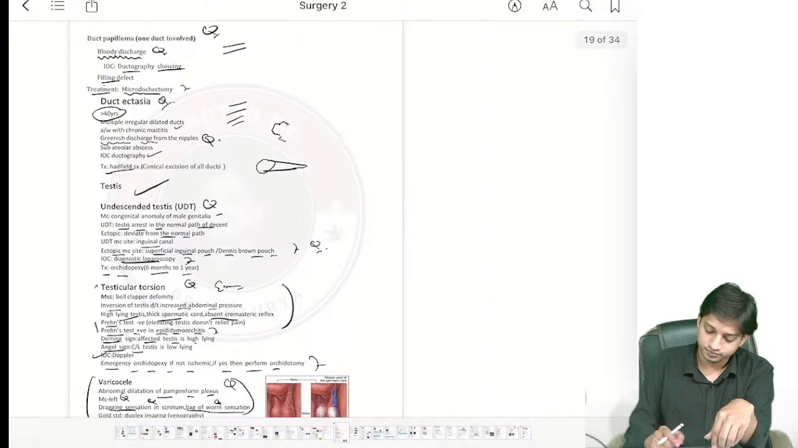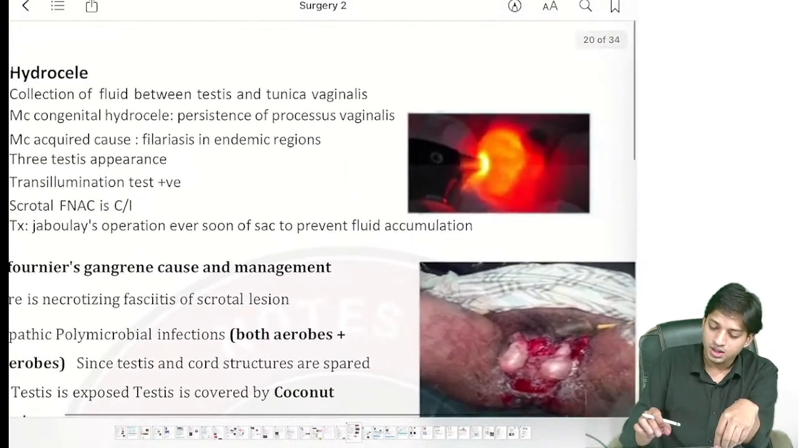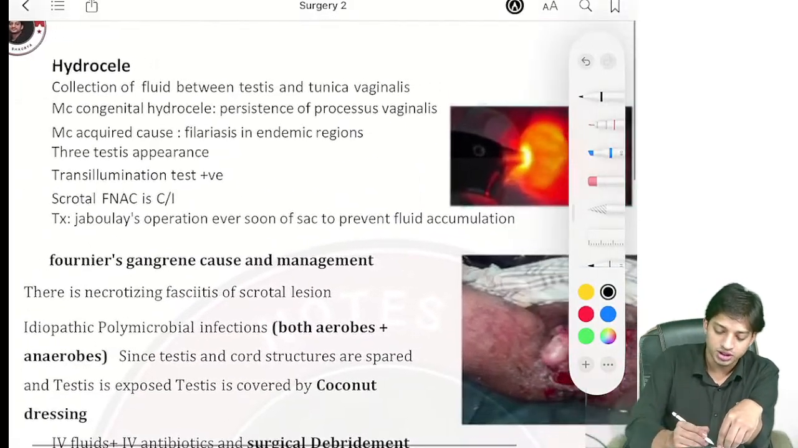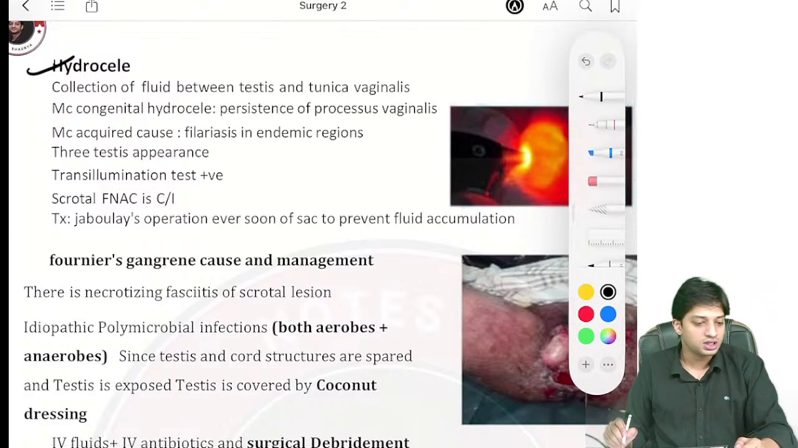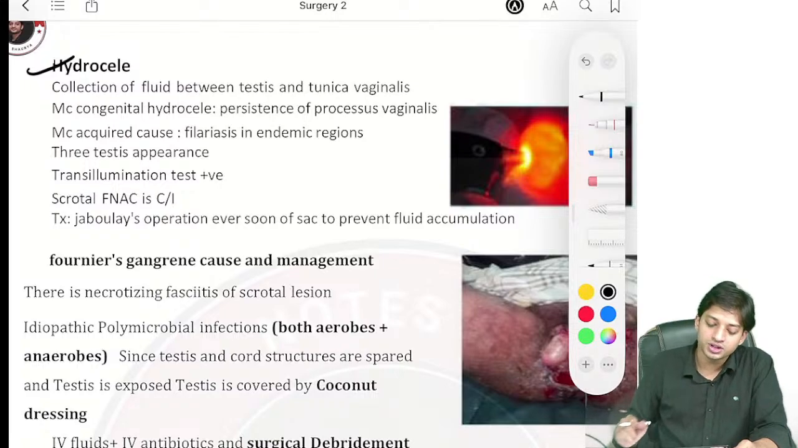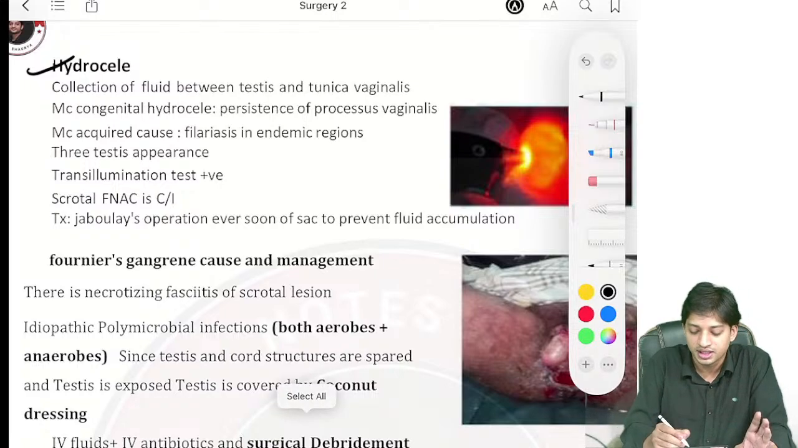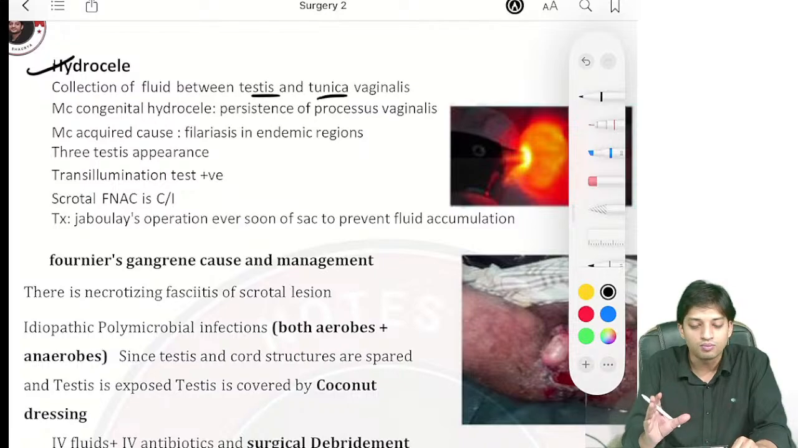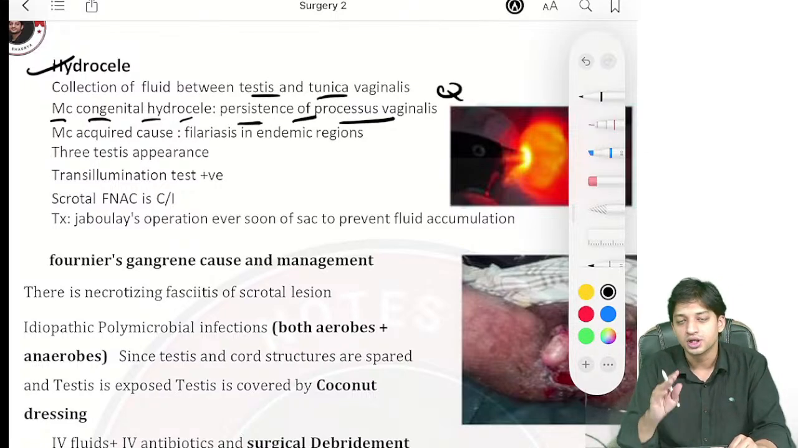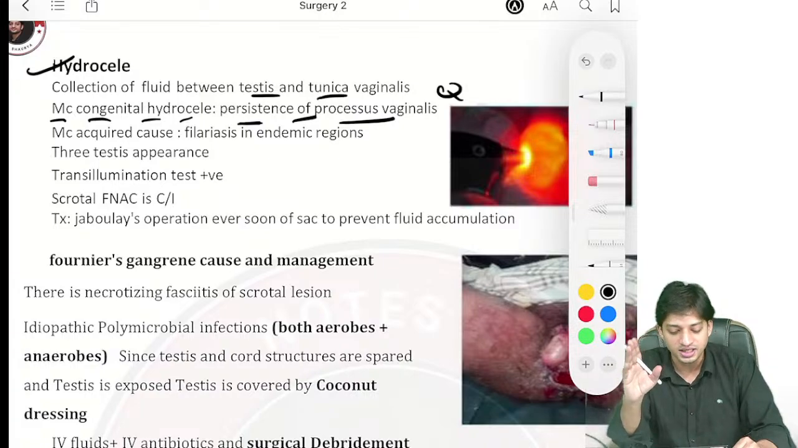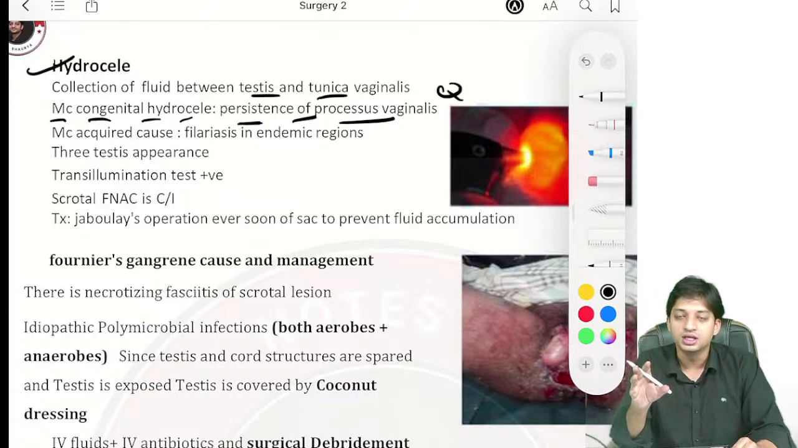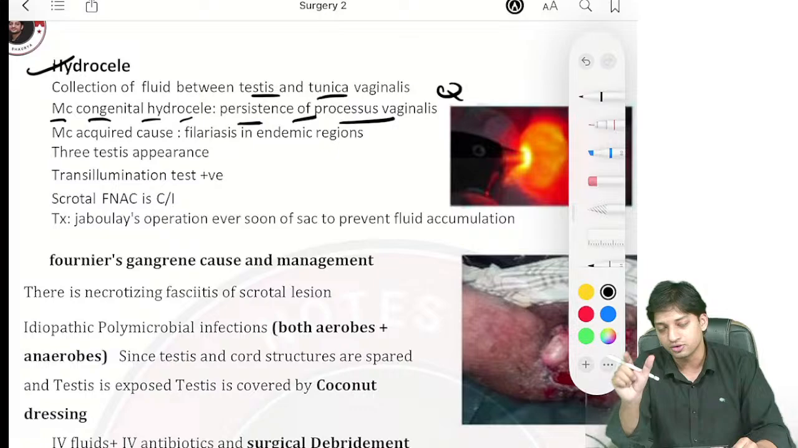Now, coming to another topic, that is hydrocele. So in hydrocele, what you are going to see, there is collection of fluid between the testis and tunica vaginalis, right? It is more commonly congenital hydrocele. Why does it happen? It happens due to persistence of processus vaginalis. This is also an asked question. Persistence of processus vaginalis is the most common cause of a congenital hydrocele, right?